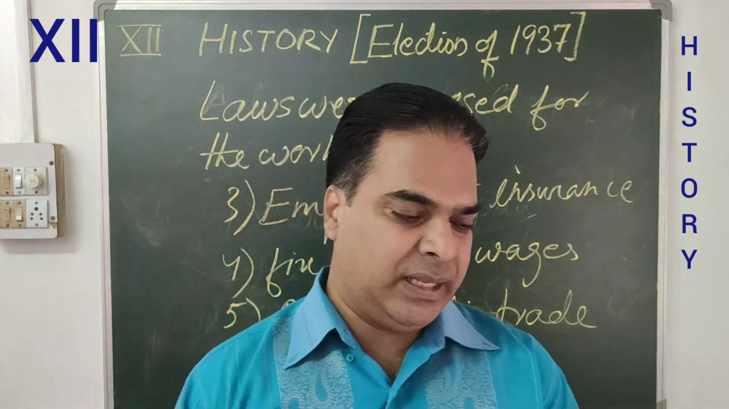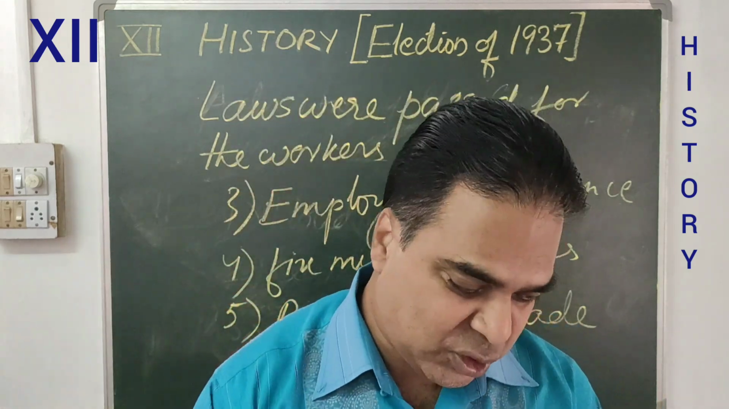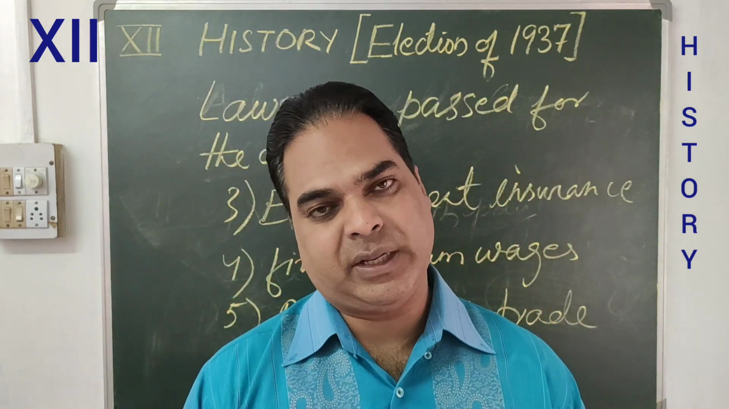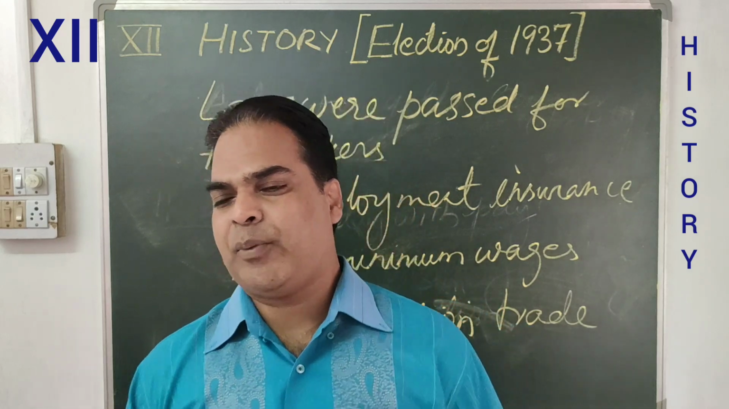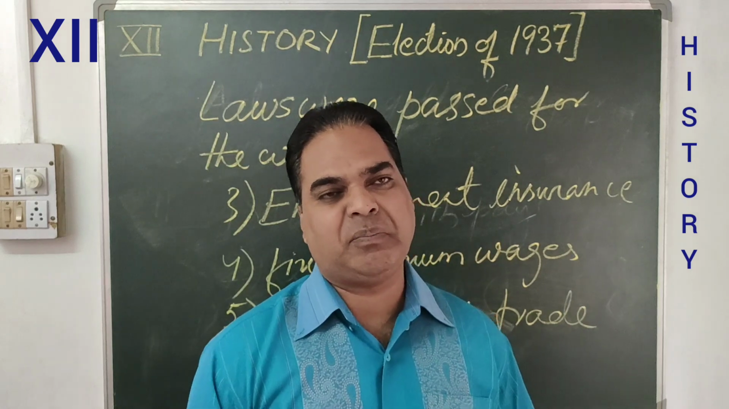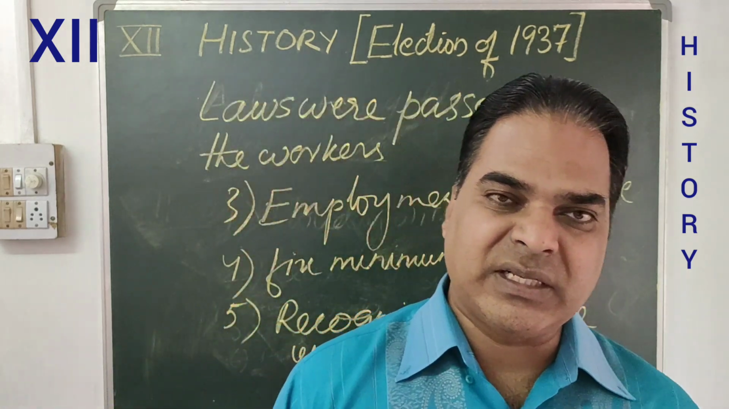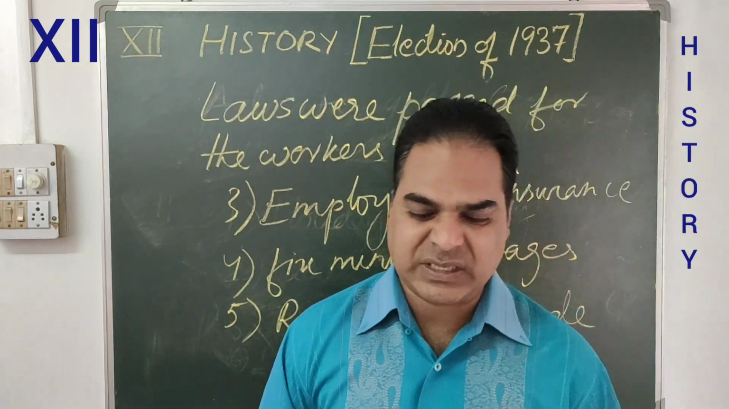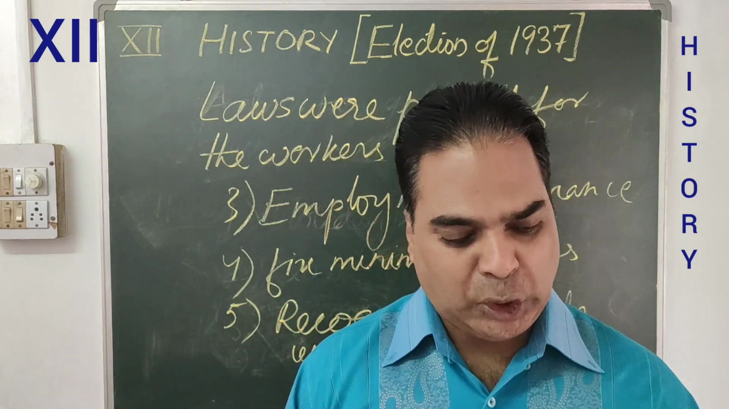So ultimately this movement was suppressed with the help of police authority. There was a huge protest by the workers because they thought that the Industrial Dispute Bill was going to harm their civil liberties. So this movement was suppressed by the help of police authority.